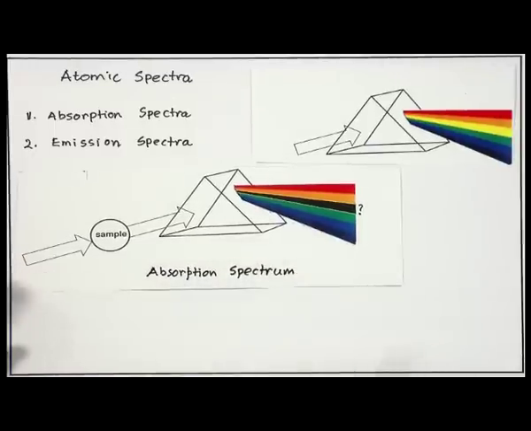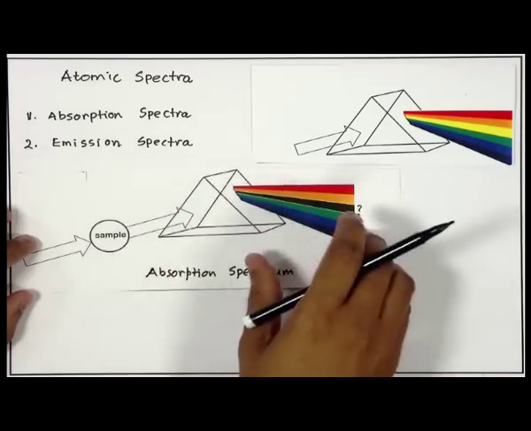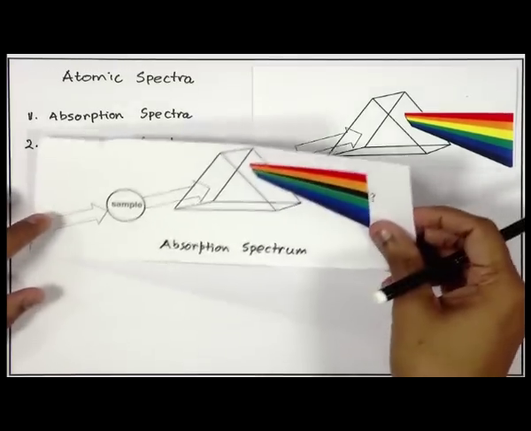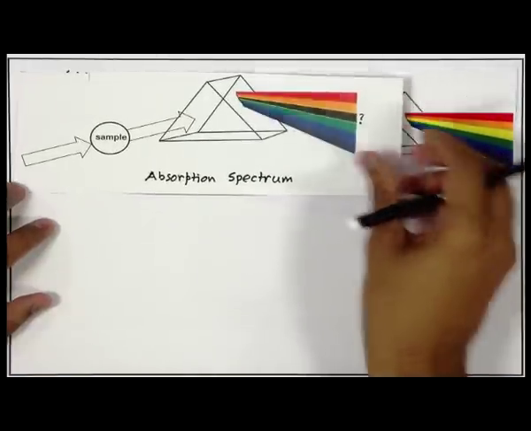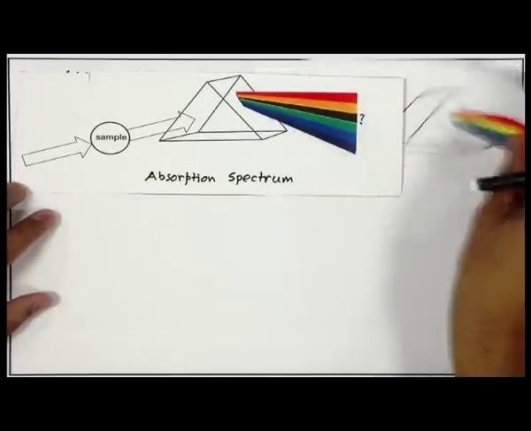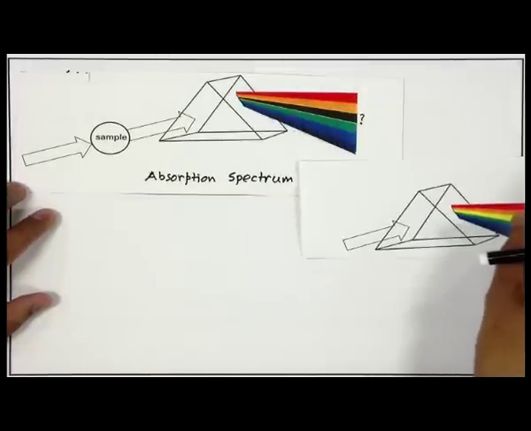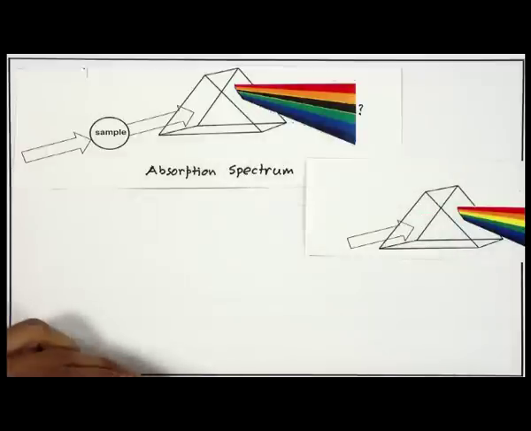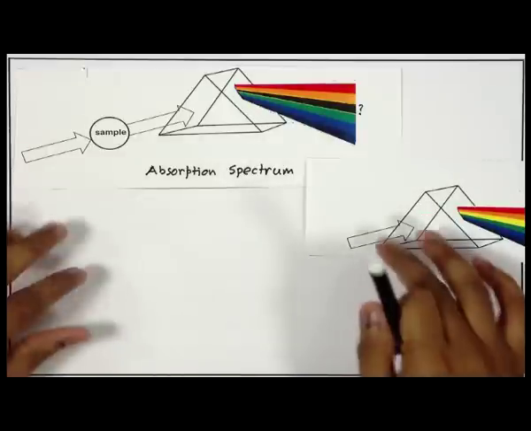There could be another possibility, that is this next type of spectrum, that is emission spectrum. Let us keep the absorption spectrum here. How do I get emission spectrum? Now, to be able to get emission spectrum, we have to do a few other things. When would a molecule or matter emit radiation?